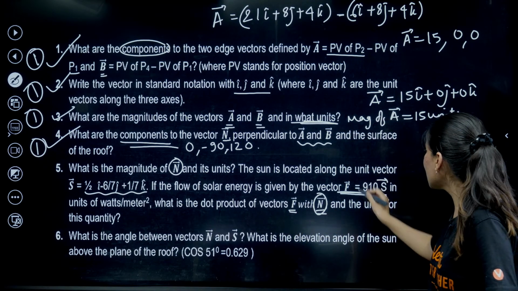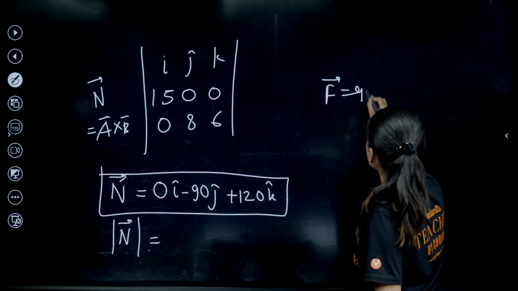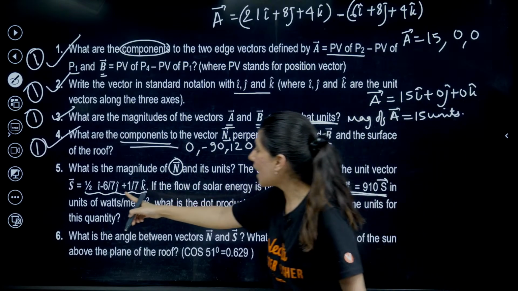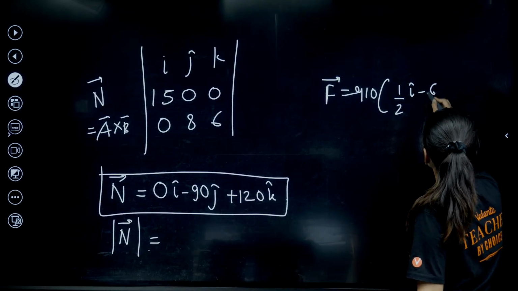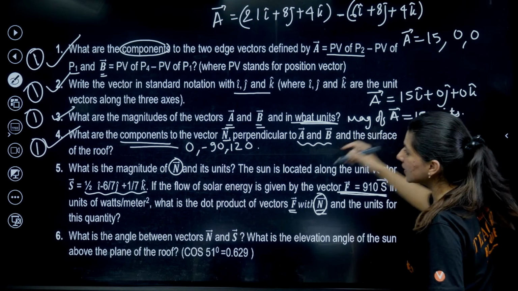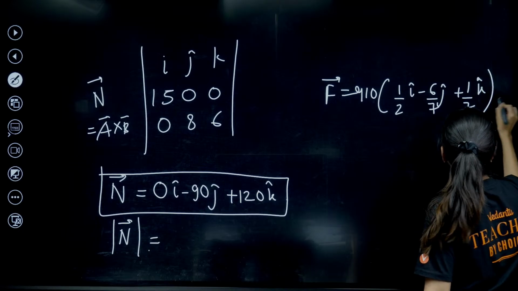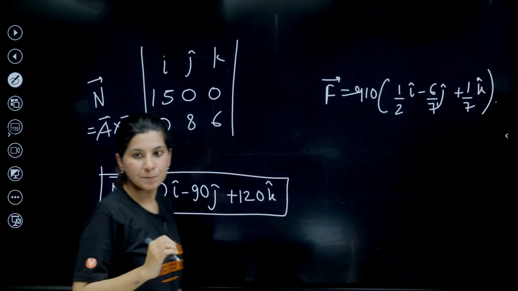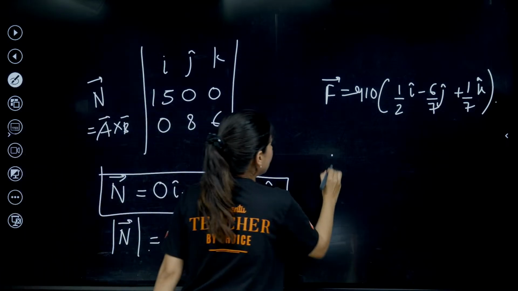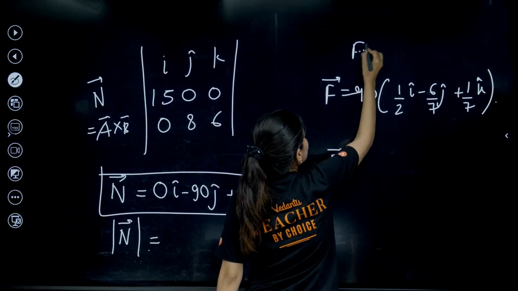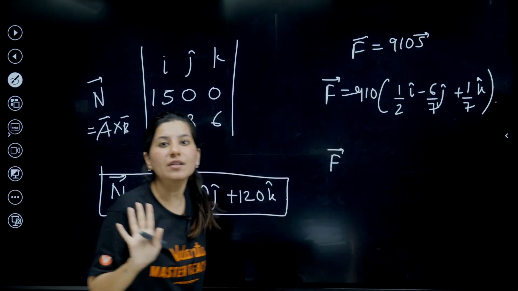F vector is 910 into S. So let me write F vector is equal to 910 into S, which is half i cap minus 6 by 7 j cap, and we have 1 by 7 k cap. Yes? I have just substituted the value of F.